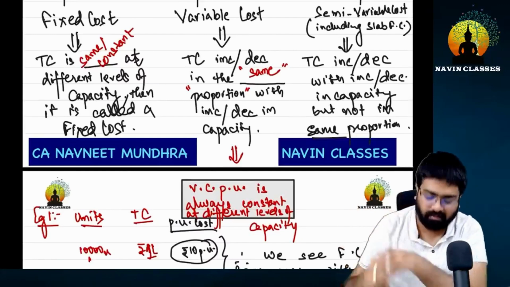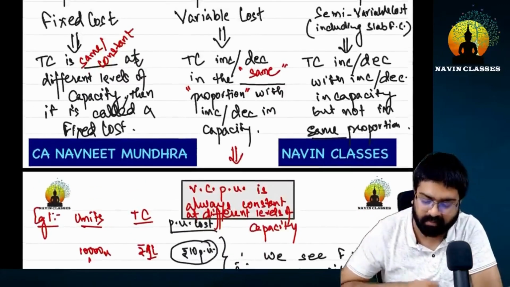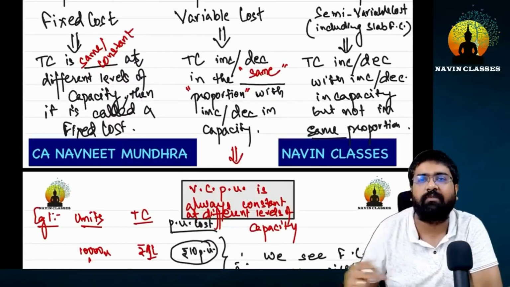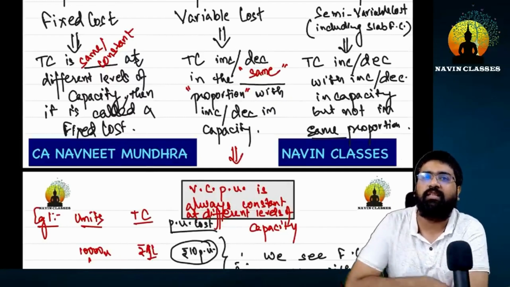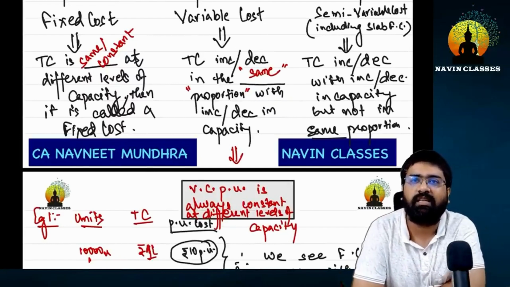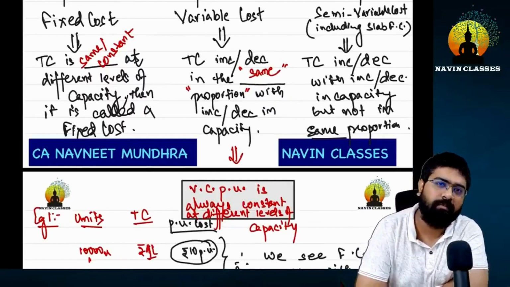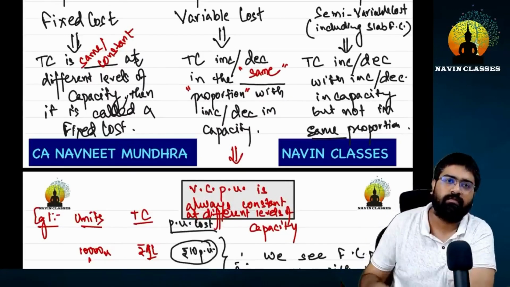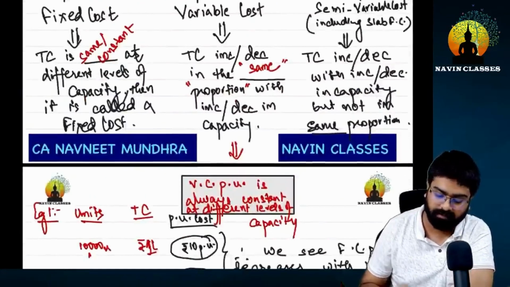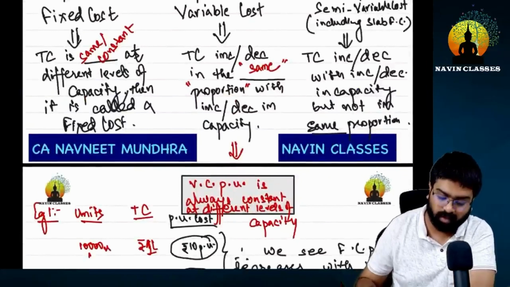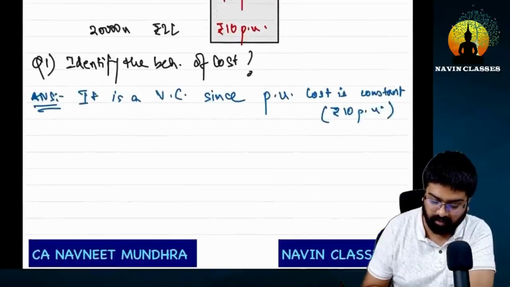If you ask me to give an example, I'll be ready with that. But first tell me, did you write this? What happens here is the total cost increases or decreases with an increase or decrease in capacity, but it is not in the same proportion. Did you write this? So look, I'm writing example number 3.